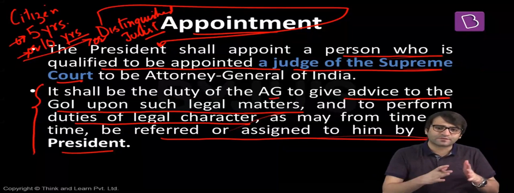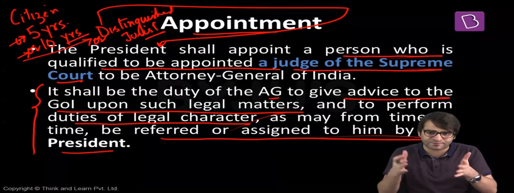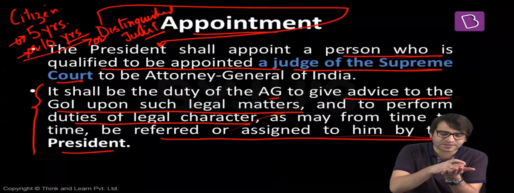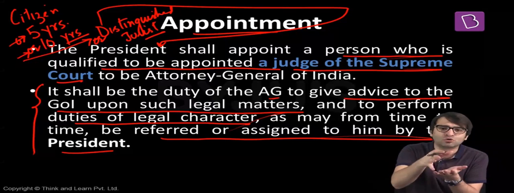Now let's say, for example, in case of the Rafale deal, there was a case in the Supreme Court that the Rafale deal was a corrupt deal. There should be an investigation into the Rafale deal. This case was filed in the Supreme Court by a few activists and politicians as well. Ultimately, it was the responsibility of the Attorney General of India to justify the Rafale deal in the Supreme Court. That's another role played and performed by the Attorney General of India.